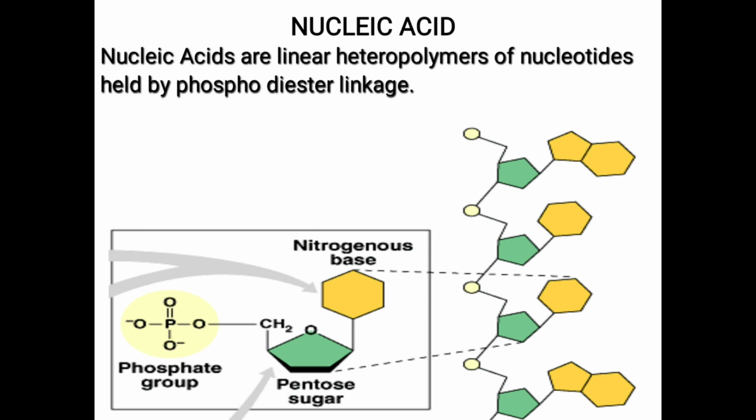A nucleotide is a phosphorylated nucleoside. Phosphorylation means addition of a phosphate group, PO4, which behaves like hydroxyl. If the nitrogen base and pentose sugar are attached to a phosphate group, then it is called a nucleotide. Without a phosphate group, only pentose and base, it is a nucleoside, SIDE.